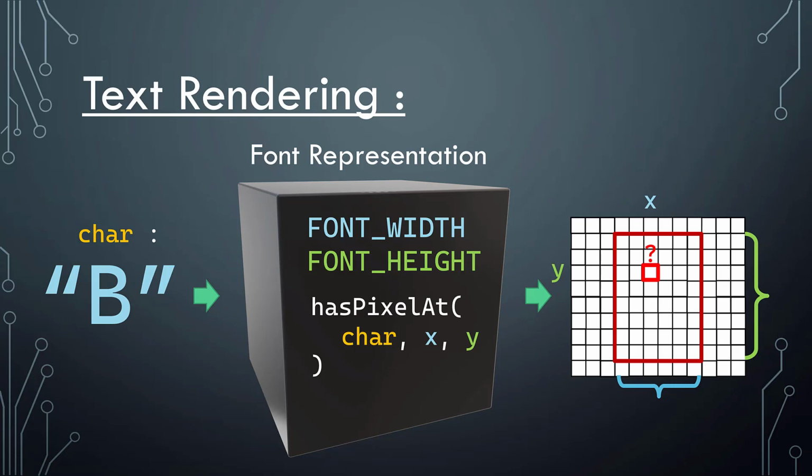So in a sense, the font representation, we're assuming it's not going to have any transparency or any gradients around the edges of the characters. It's just going to be a yes/no question: should we put a pixel here or not?